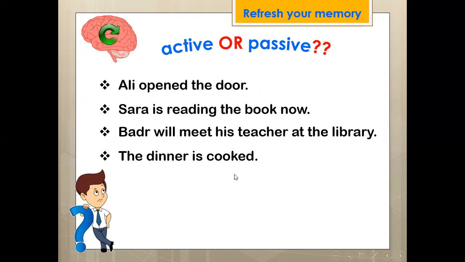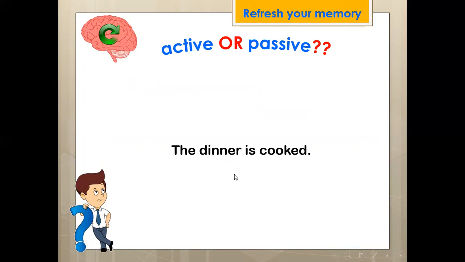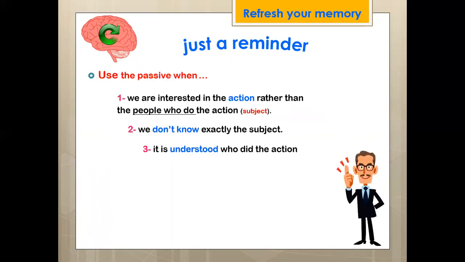The dinner is cooked. To know whether this or any sentence is active or passive, you have to ask a question. Who cooked the dinner? Okay. So is the subject mentioned? Guess what? No, actually, the subject is not mentioned. So it's passive.